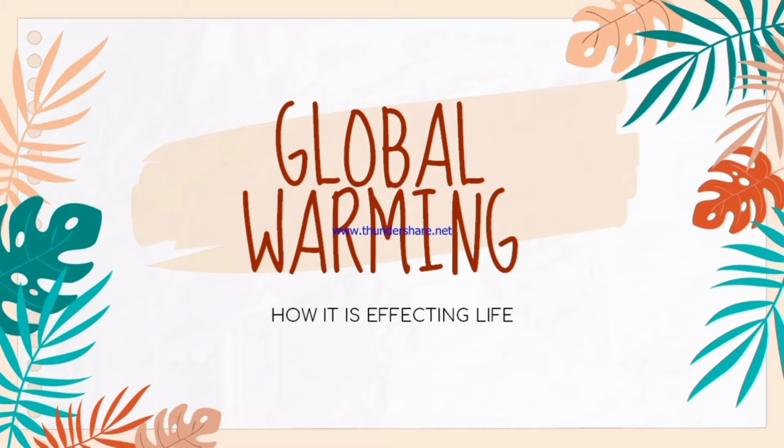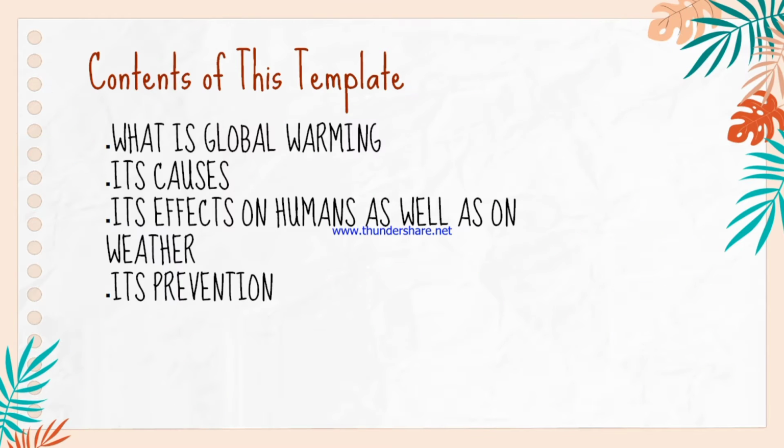In this video, we will talk about global warming and how it is affecting the life of humans on the earth. The topics we are going to discuss are what global warming is, its causes, its effects on humans as well as on weather, and its prevention, the steps which should be taken to prevent global warming, as it is increasing the temperature of the earth day by day.